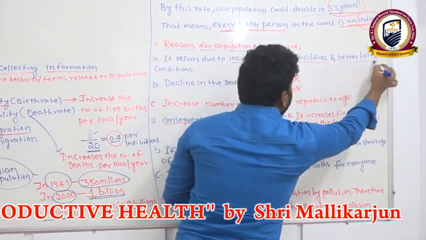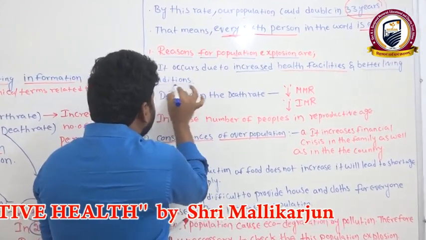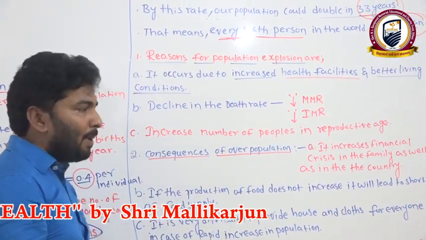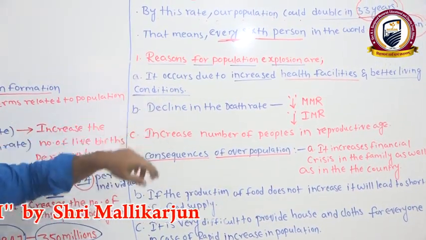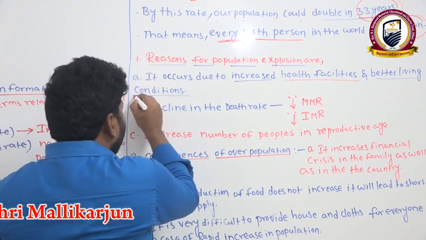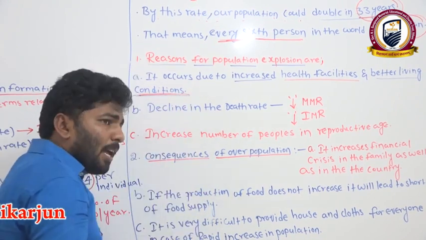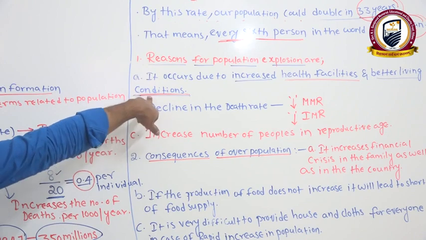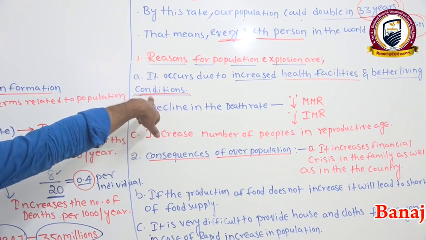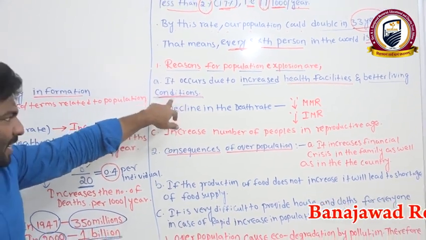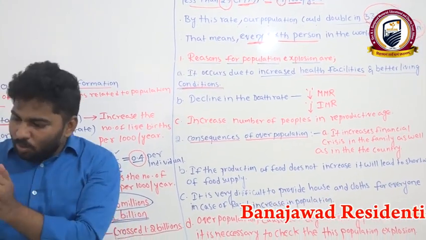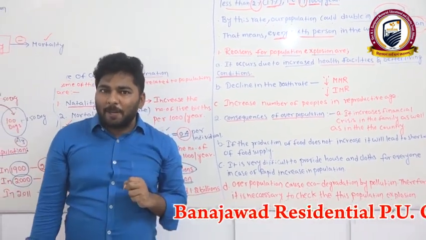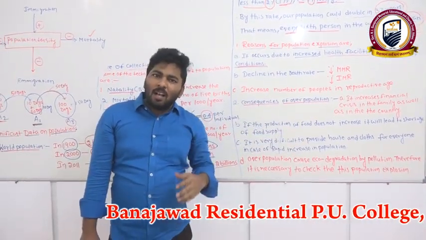Now, and better living conditions. This is also very important. Where better living conditions exist, the population will be more. For example, the corona effect is very low in India compared to America.